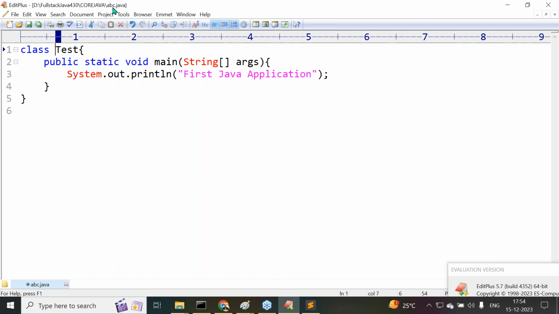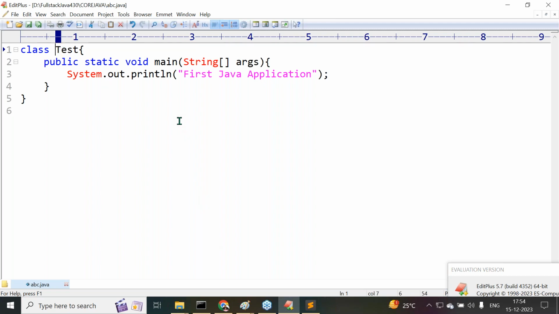Java has provided a suggestion in this case. Instead of using any other name like abc.java or exposure.java, try to save the Java file with the main class name. Try to save the Java file with what name? Main class name. What is that main class, sir? Tester. Tester is the main class name we can use here.